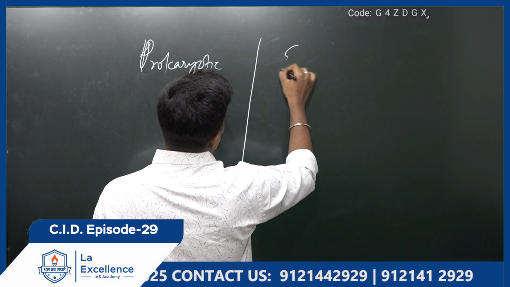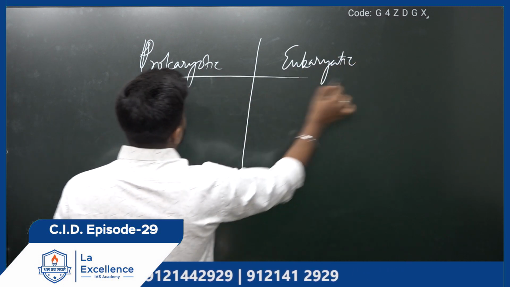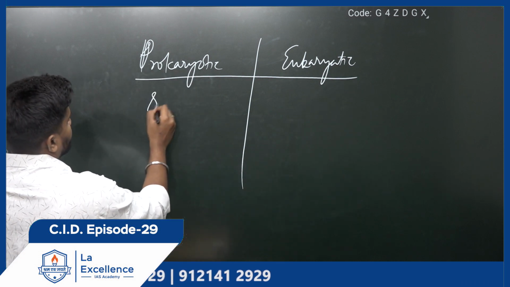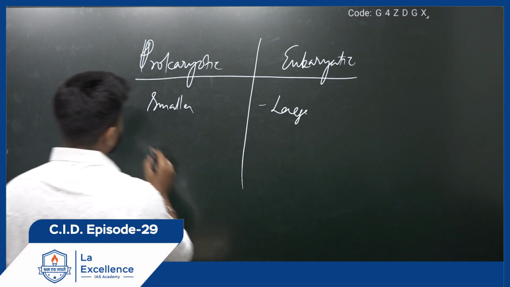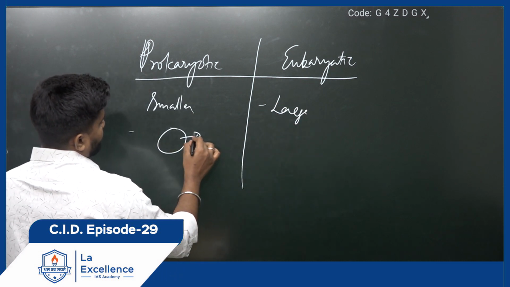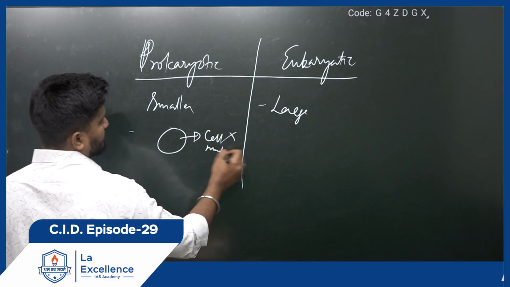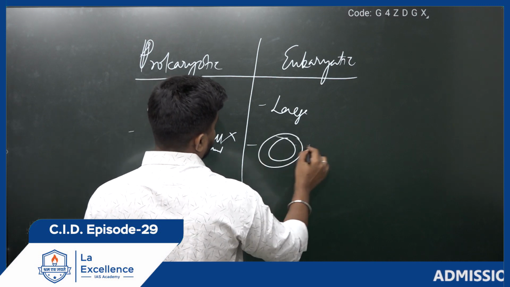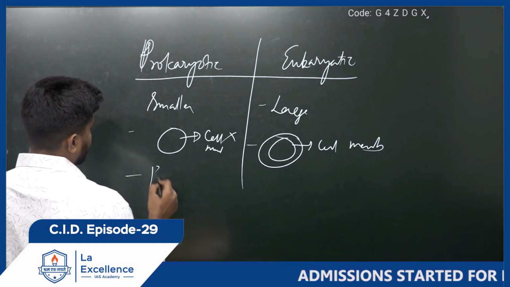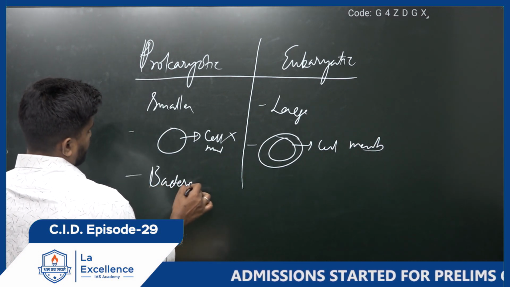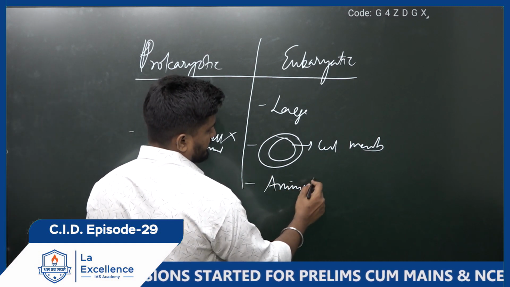and what is eukaryotic. In simple terms, prokaryotes are smaller organisms, eukaryotes are larger organisms. The main difference is that the prokaryotic cell will not have a membrane-bound nucleus; that is absent here, whereas eukaryotic cells will have it. Examples for prokaryotes are certain bacteria and virus, etc. Whereas for eukaryotes, animals, plants, human beings, etc.